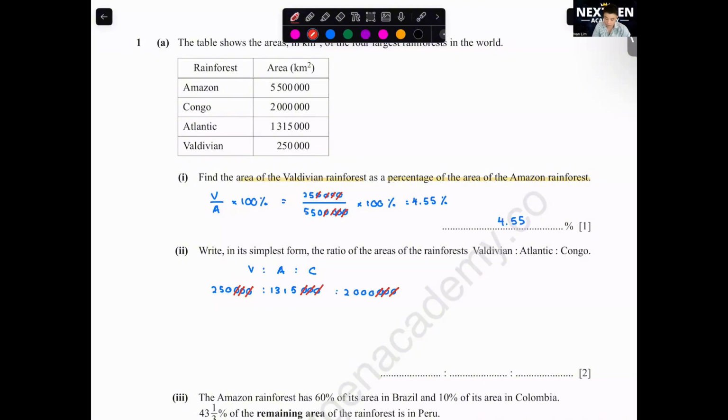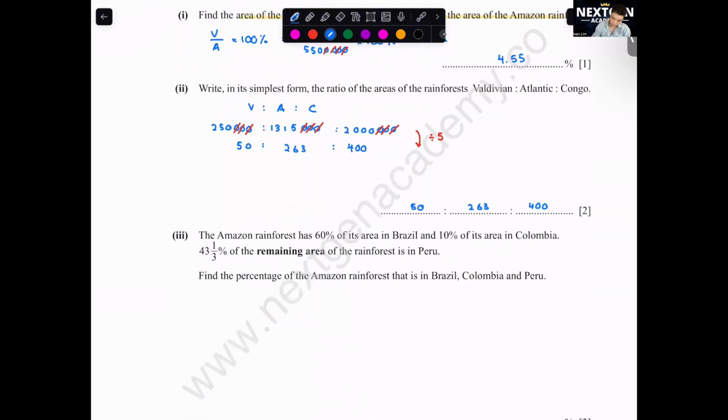Next thing. What is the common factor between all of them? We can divide it by 5. Let's try 5. We divide all by 5 first. This will be 50. Here will be 263. Here will be 400. Any other values that we can divide it by? Any more common factors between all of them? I don't think so. So this will be your final answer. 50, 263, 400.